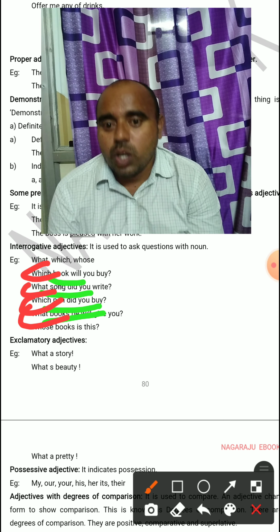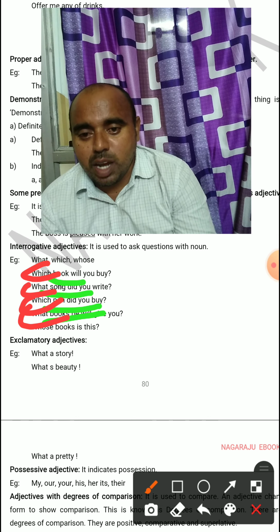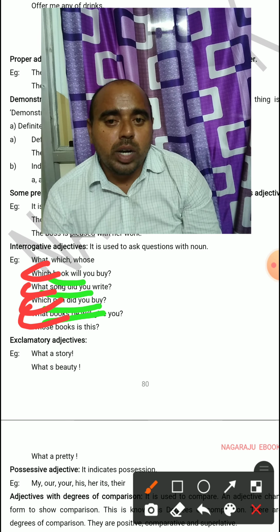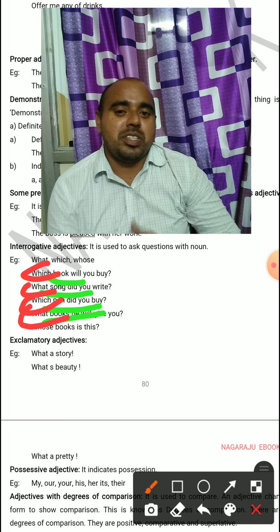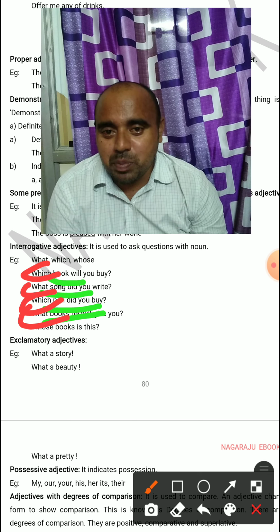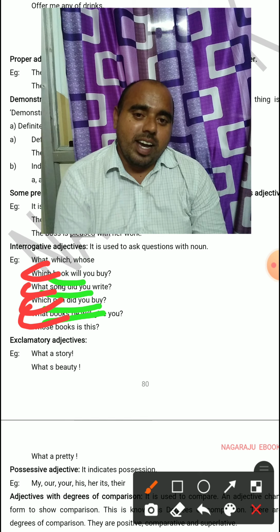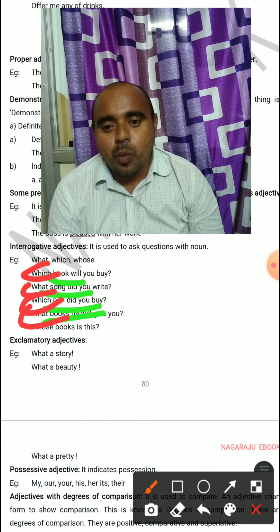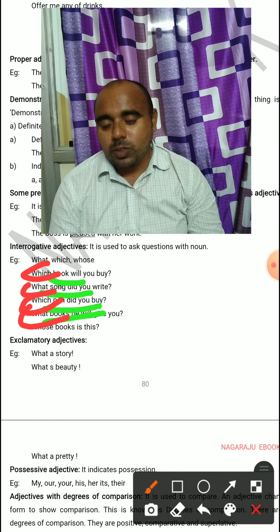Okay, my dear. Next, exclamatory adjectives. For example: Wow, what an amusing story you have told me! What a story! Really, I was laughing my stomach out. I'm completely out, in a roar of laughter because of this joke. What a story! Wow, what a story! We can see that.